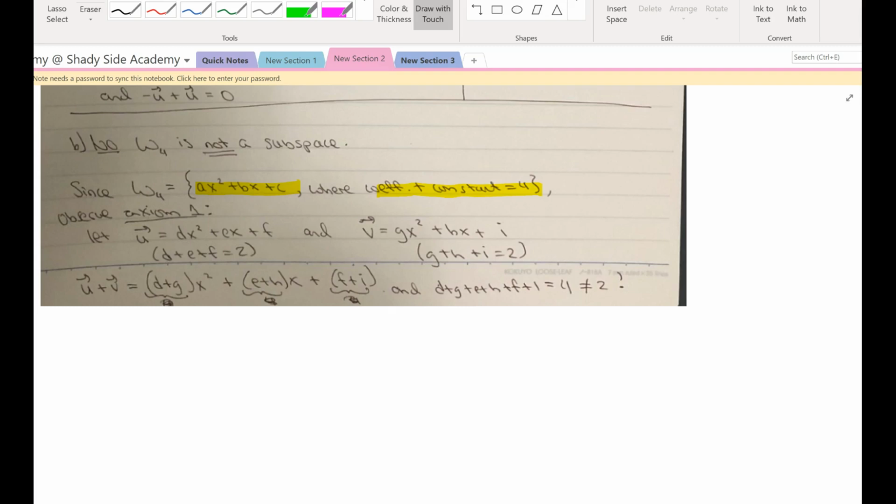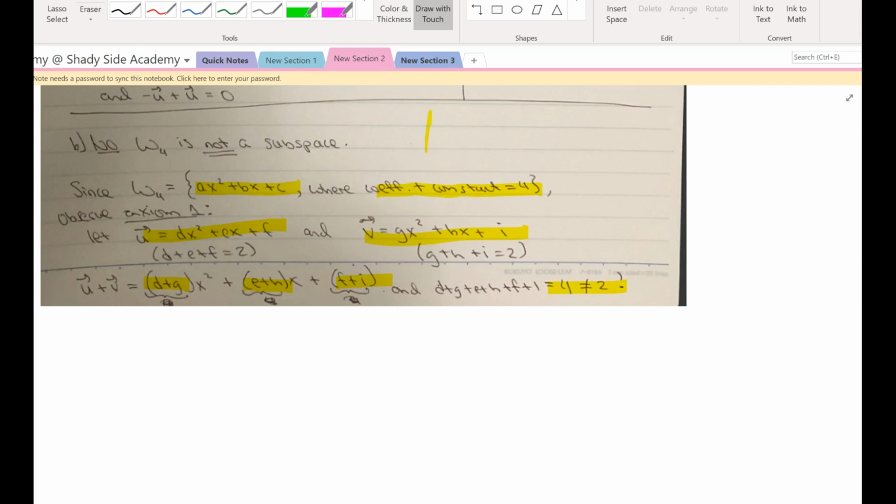Okay, so now I said W sub 4 is not a subspace because, look over here, if you let these 2 items here, U and V, be 2 members of the subset, and then if you add the 2, you'll see that the coefficients here would equal 8 rather than 4. Very good. Now for the new lesson.